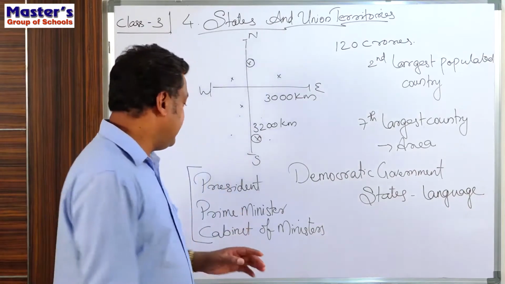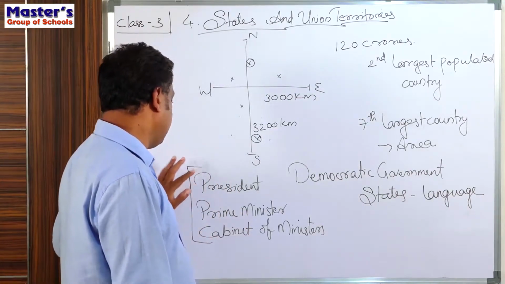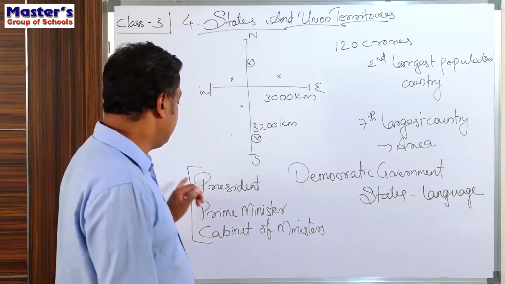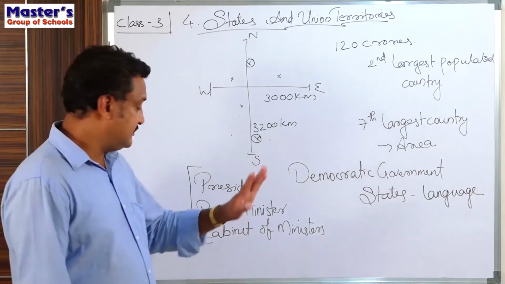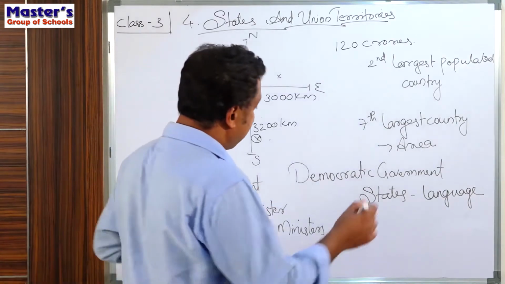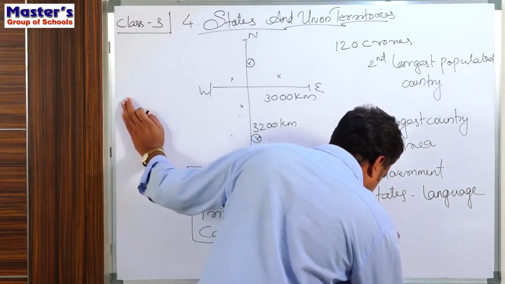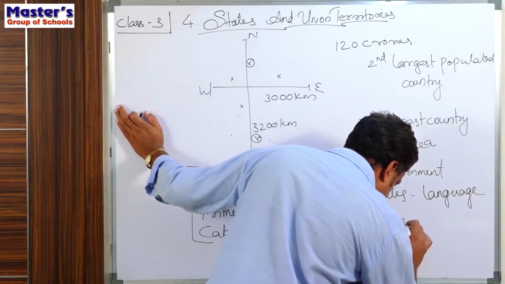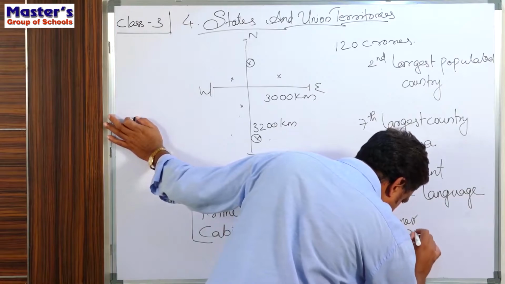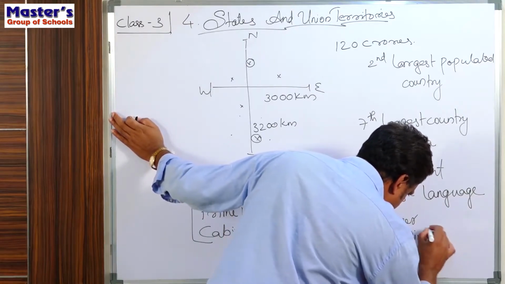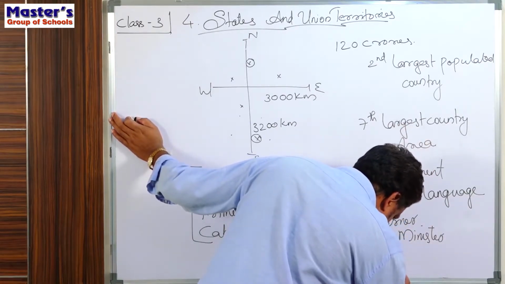Every state has its own government. As the entire nation has a governance system which is headed by the president and taken care of by the prime minister and the cabinet of ministers, every state has a governor, then a chief minister, and again a cabinet of ministers.